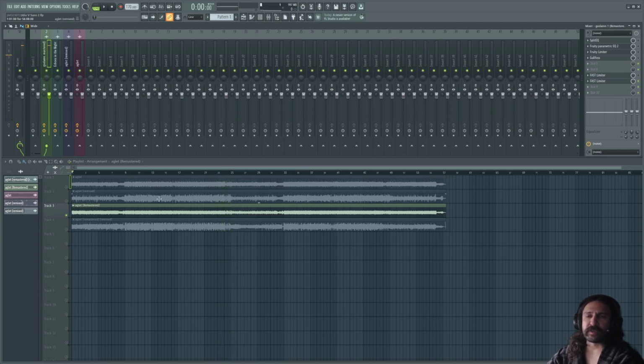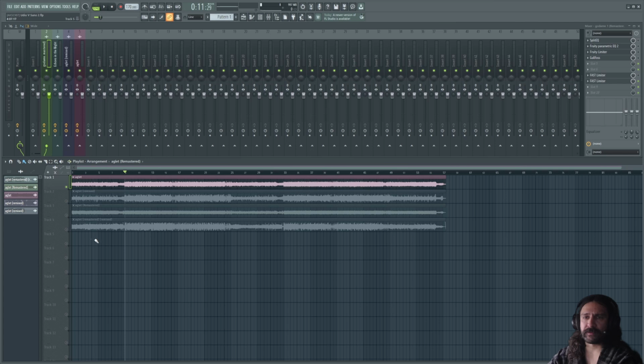Now, to really hear the difference between version 4 of Suno and version 3.5, I'm going to do an A-B comparison between this one here and this one here. So we'll start with 3.5. Version 4.